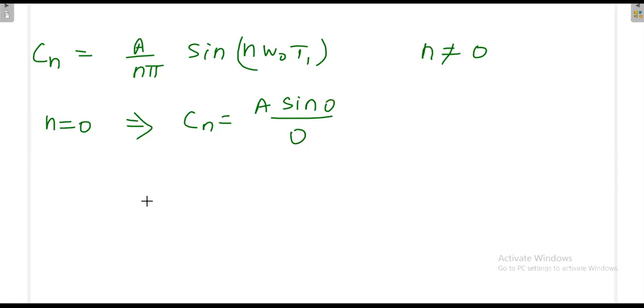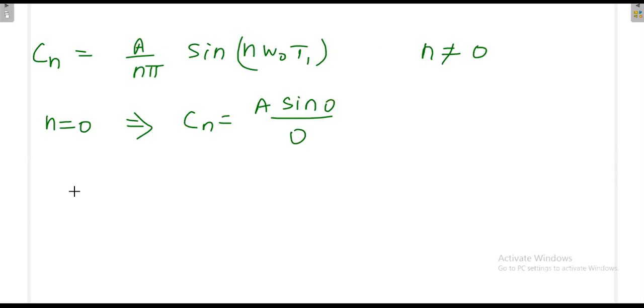Then finally, n is not equal to 0, then you put even number or odd number, definitely it is going to give you some value. Because t1 is some unknown number that we do not know, but this consists of t. So you cannot cancel out both the t, because omega naught you can write with the help of 2 pi by t.